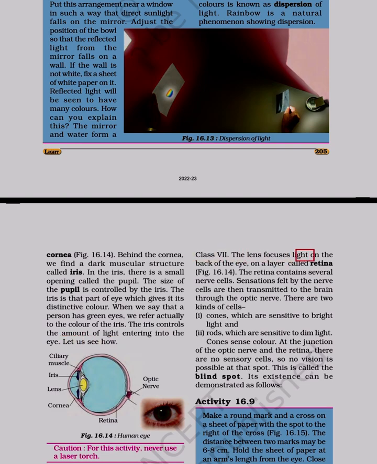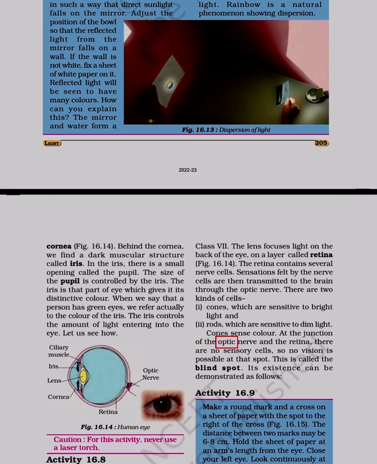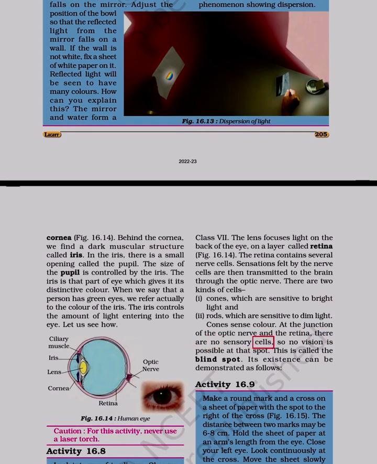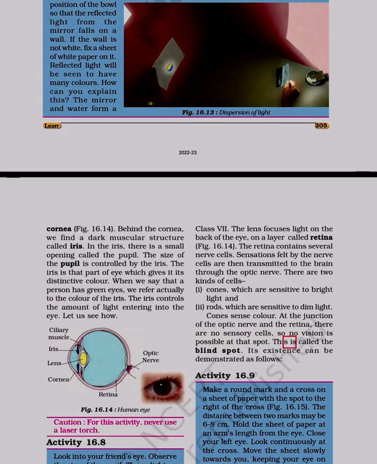The lens focuses light on the back of the eye, on a layer called retina, figure 16.14. The retina contains several nerve cells. Sensations felt by the nerve cells are then transmitted to the brain through the optic nerve. There are two kinds of cells: cones, which are sensitive to bright light, and rods, which are sensitive to dim light. Cones sense color. At the junction of the optic nerve and the retina, there are no sensory cells, so no vision is possible at that spot. This is called the blind spot.